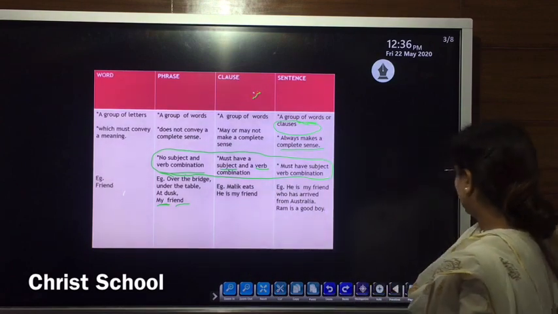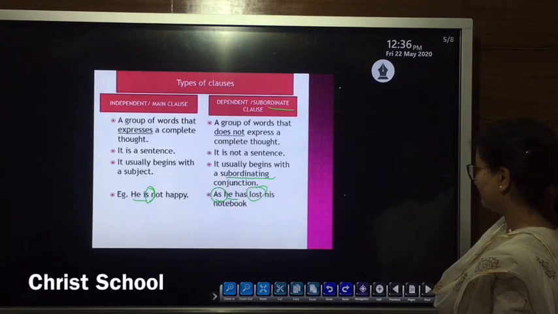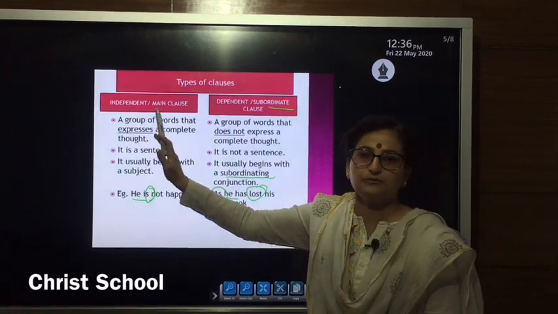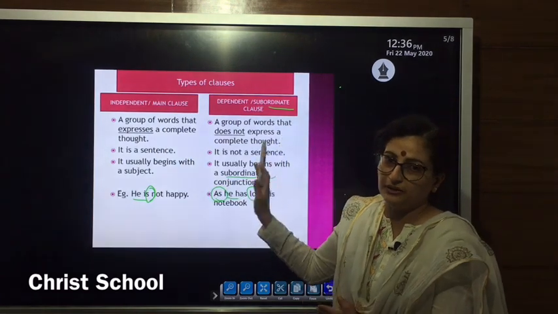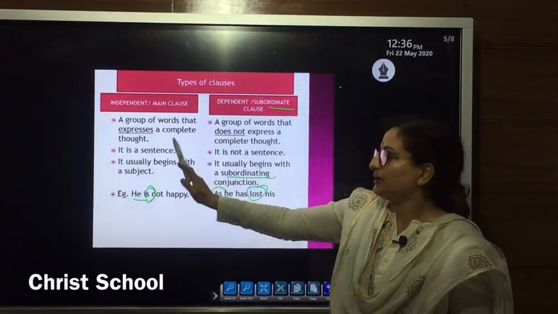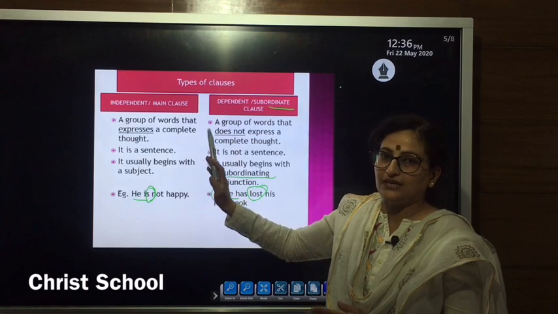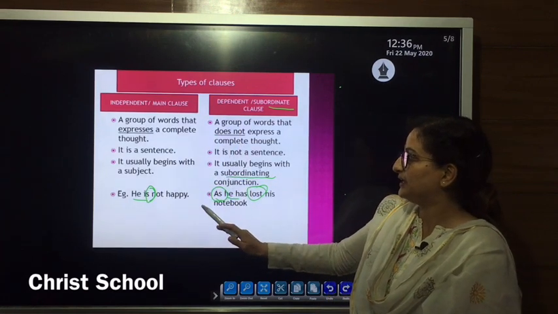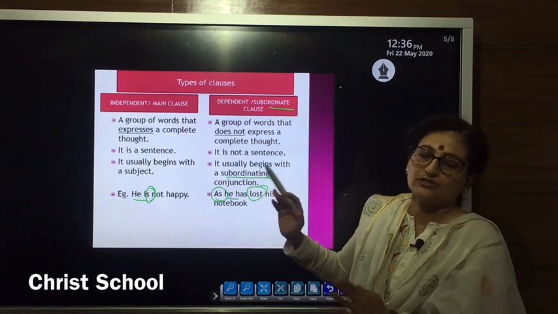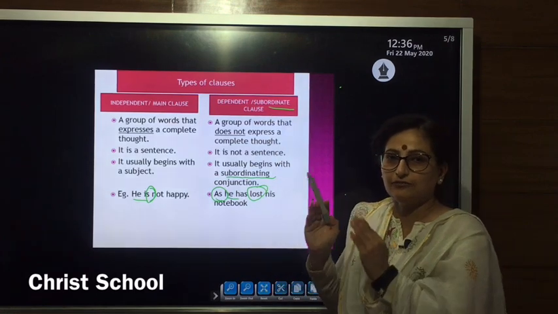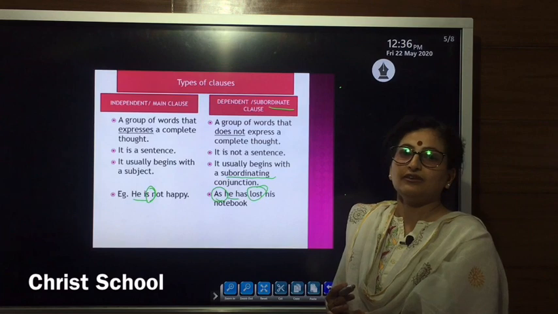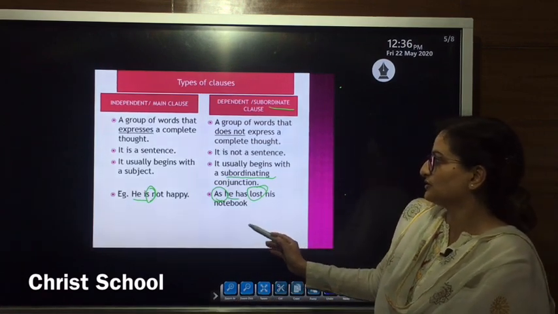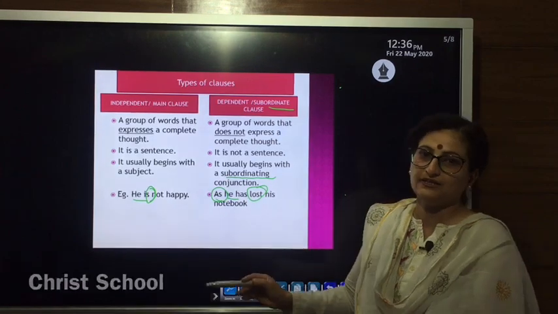So this we did, and after that the main thing which we did today was the difference between independent and dependent clauses. Independent clauses always make a complete sense. For example, he is not happy, whereas dependent or subordinate clauses leave a thought in our mind, giving incomplete sense. For example, as he has lost his notebook. Hope it is clear. Thank you.